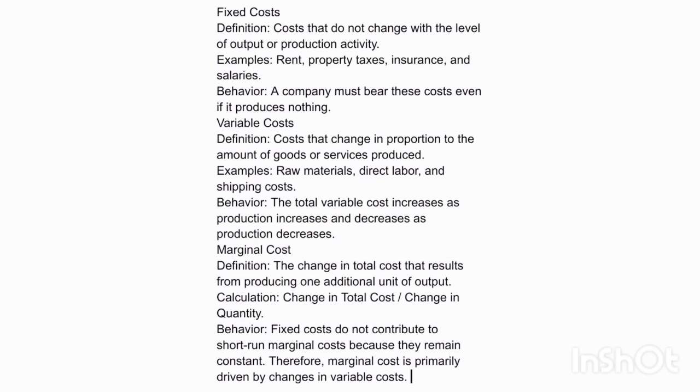Marginal cost. Definition. The change in total cost that results from producing one additional unit of output. Calculation. Change in total cost divided by change in quantity. Behavior. Fixed costs do not contribute to short-run marginal costs because they remain constant. Therefore, marginal cost is primarily driven by changes in variable costs.